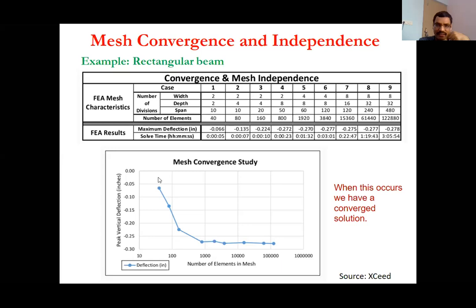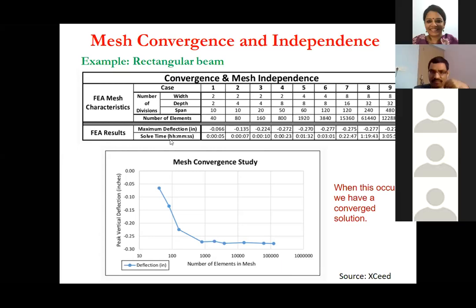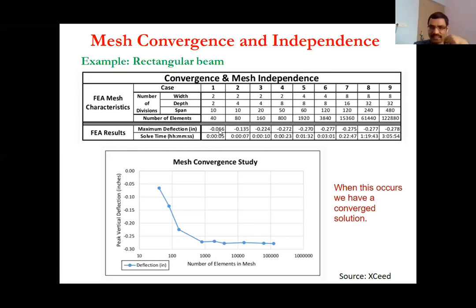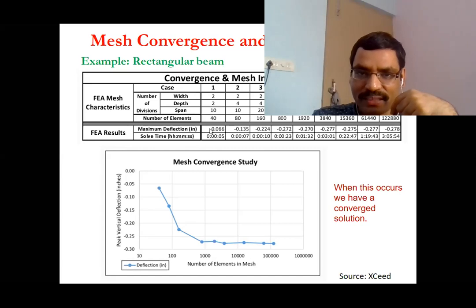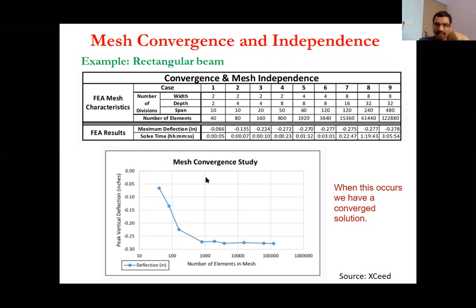Now what you are actually interested in is finding the maximum deflection. So at the bottom, we are seeing the maximum deflection as well as the solve time. Right now we are plotting the maximum deflection against the number of elements in the mesh: 40, 80, 160, you can see over here.